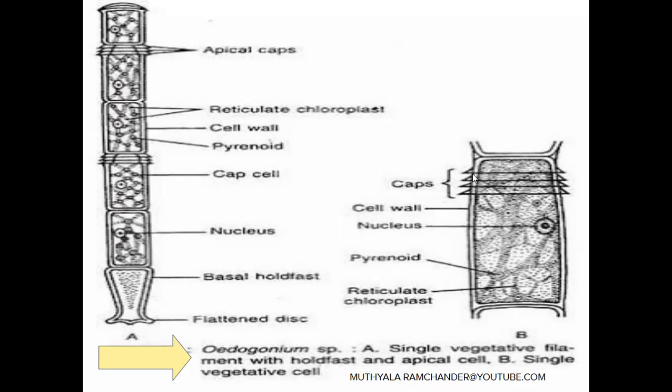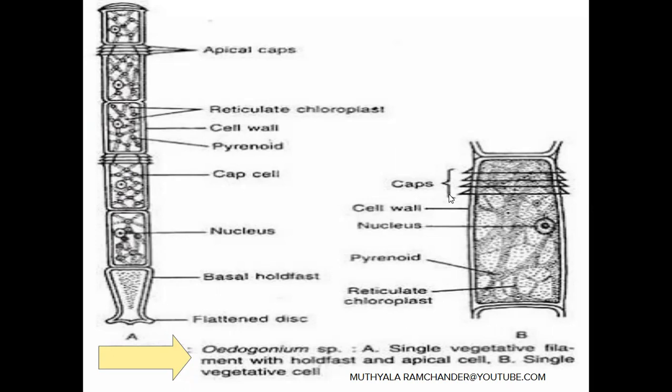See, on the terminal part of some cells, cap-like structures are present. If cap-like structures are present on the terminal part of a cell, those vegetative cells are called cap cells. See, in the filaments also we observed cap cells. The cap cells contain cap-like structures.